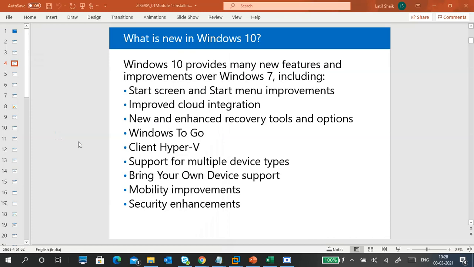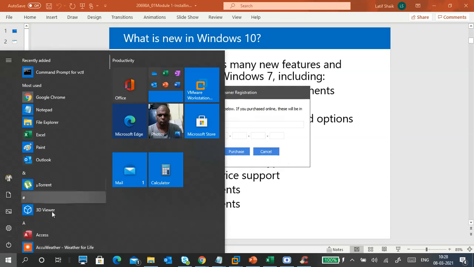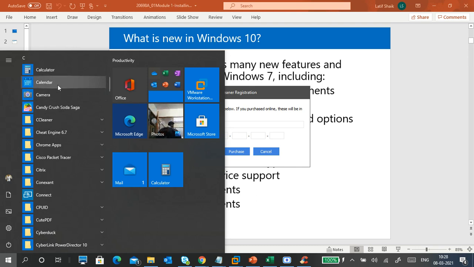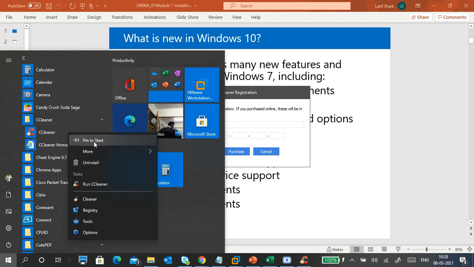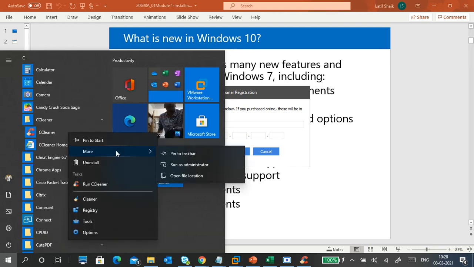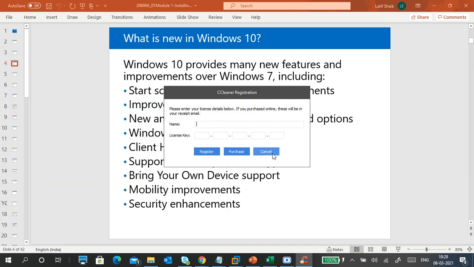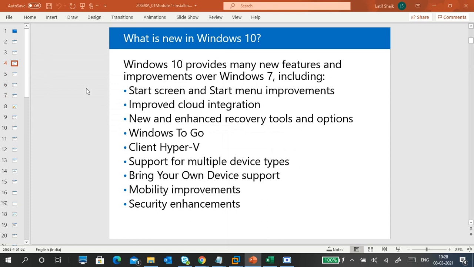This is an application I just clicked by accident, but where is CCleaner? Here it is. Right click. I can pin to start, or there are more options like run as administrator, task manager, open file location, registry, tools, options, uninstall. So it gives you direct options, without necessarily opening it.